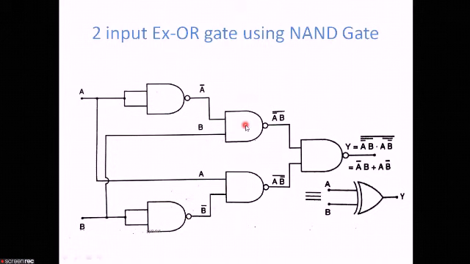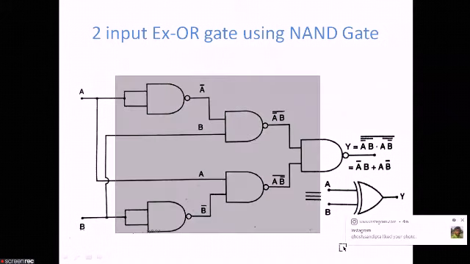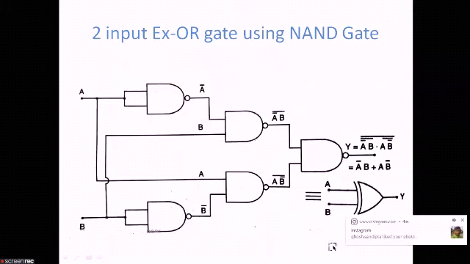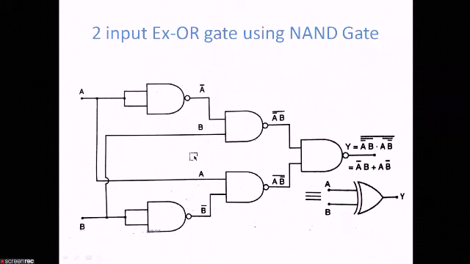Now this is the third and fourth NAND gate. This one is the third NAND gate, this one is the fourth NAND gate. This is the fifth NAND gate. So for designing this 2 input XOR gate, we are using 5 NAND gates. So this is first, second, third, fourth and fifth. So what are the inputs of the third NAND gate? This A bar, and this B is coming as the input.